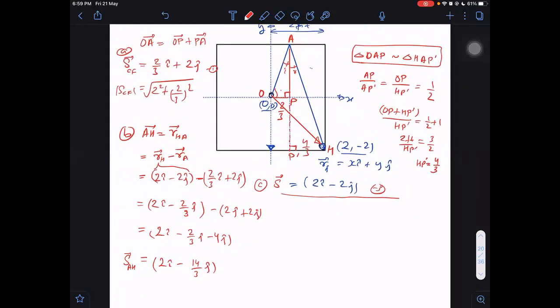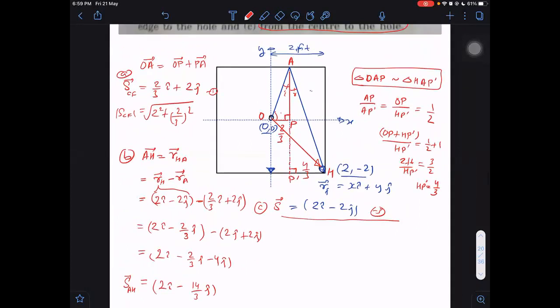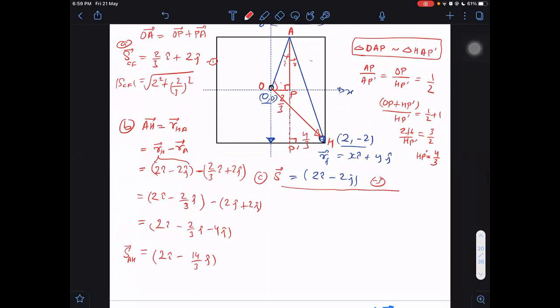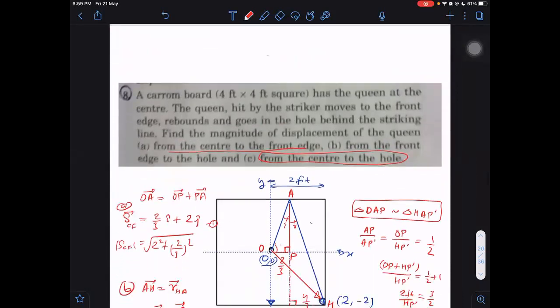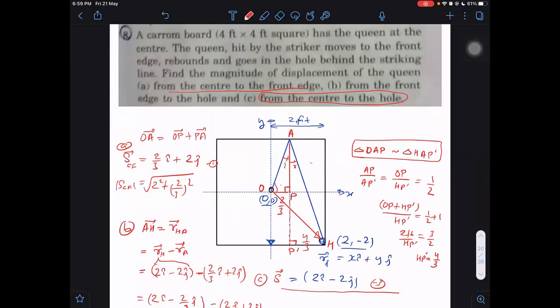Okay. Any other question? Anybody else? No, sir. How many questions have you done from HC Verma? All finished exercise or not?